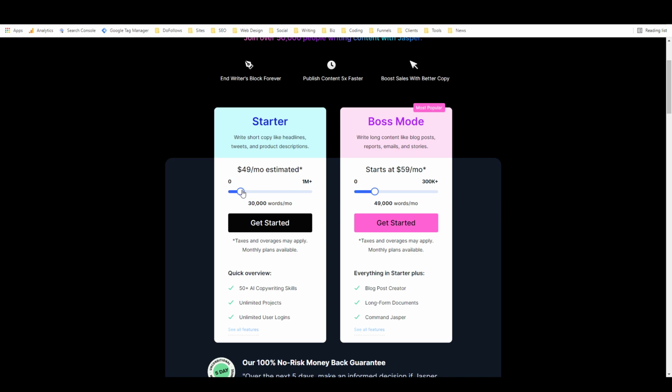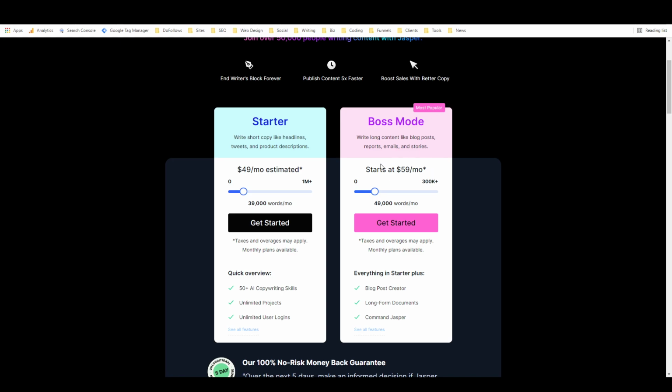Once you start to get up to more than 60,000 or 70,000 words, it just makes more sense to upgrade to Boss Mode. Boss Mode is where you get the really powerful tools and everything that comes with it. You get the templates, but you also get their blog post workflow, their long form editor, and the Boss Mode command feature, which I will demonstrate before the end of this review.